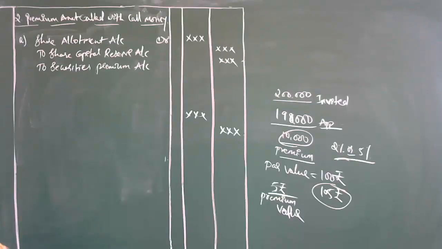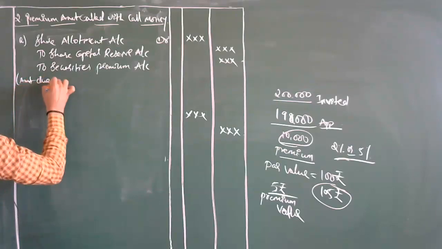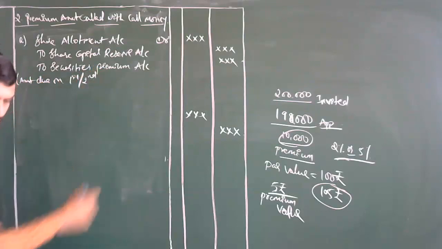Then what are the things being told over here? Amount due on first or second, right?